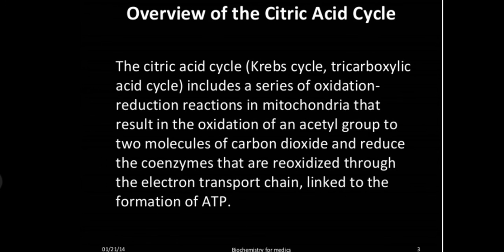So we can say that the TCA cycle or the Krebs cycle is a main source of energy for the cells and an important part of aerobic respiration. The cycle harnesses the available chemical energy of the acetyl coenzyme A into the reduced power of NADH.